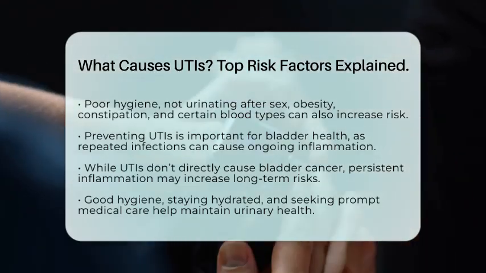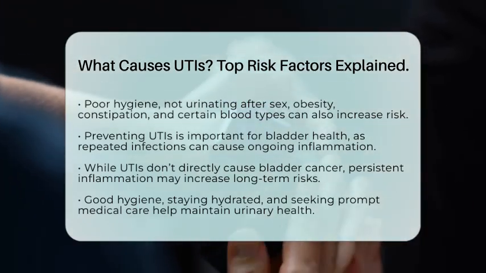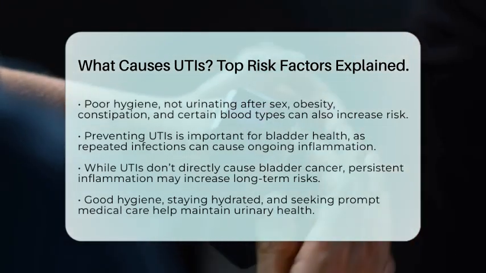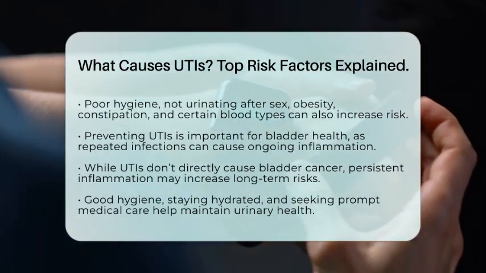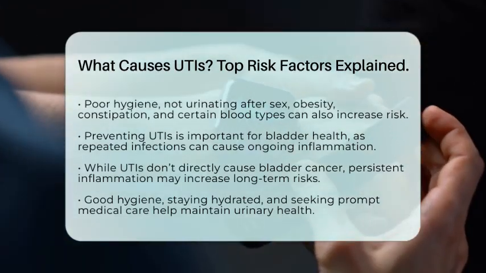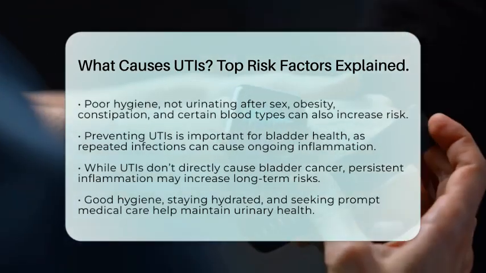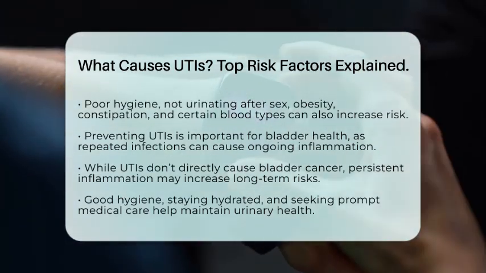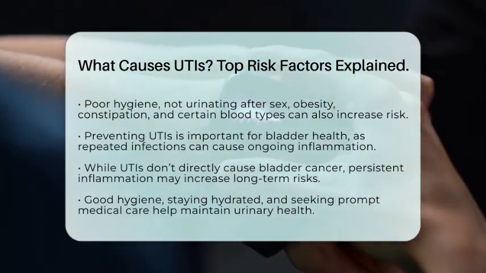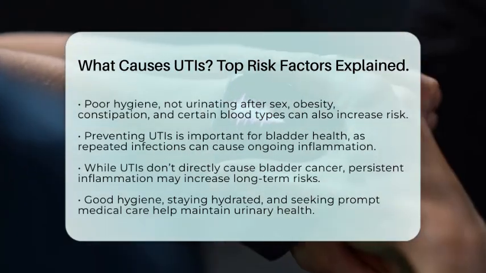From a bladder health perspective, preventing UTIs is crucial because repeated infections can cause ongoing inflammation and irritation of the bladder lining. While UTIs themselves do not directly cause bladder cancer, persistent inflammation is linked to increased risk of bladder conditions over time. To protect your bladder health, practice good hygiene, stay well hydrated, and seek prompt medical care if you suspect an infection. Always consult healthcare professionals for personalized advice and treatment options to keep your urinary system healthy and functioning well.